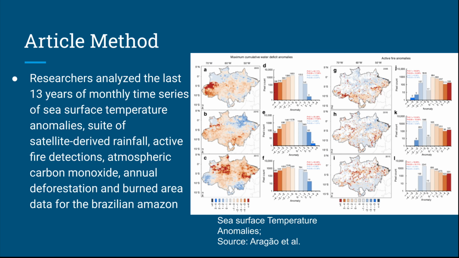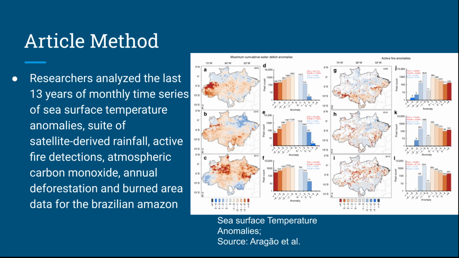So there are a lot of factors in this study, which causes researchers to analyze the last 13 years of monthly time series of sea surface temperature anomalies, suite of satellite-derived rainfall, active fire detections, atmospheric carbon monoxide, annual deforestation, and burn area data for the Brazilian Amazon.